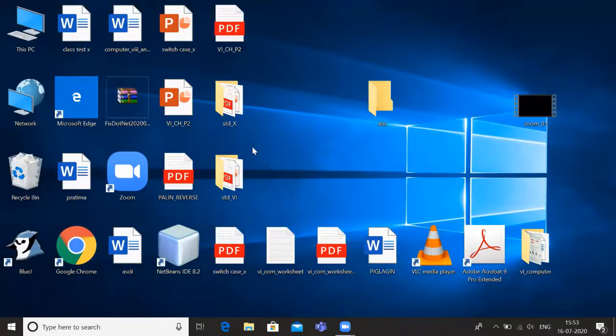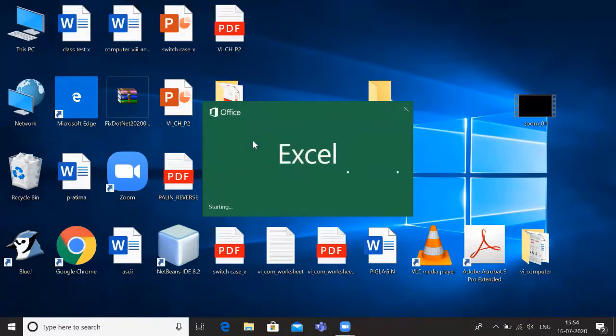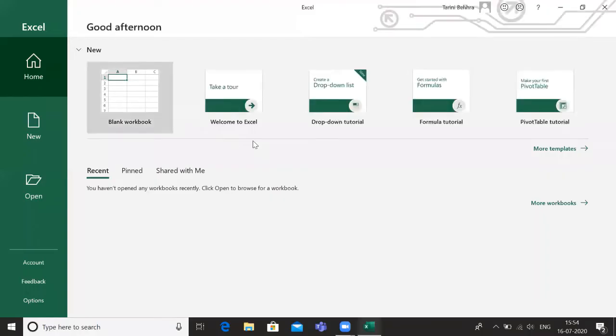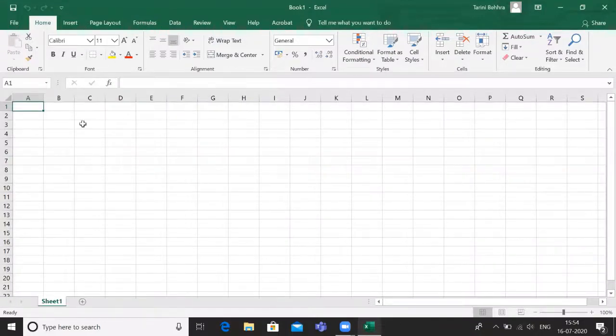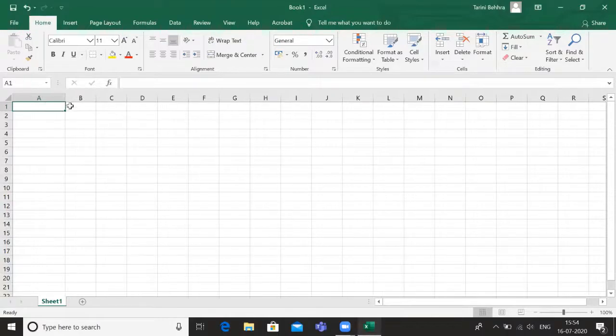I have clicked Microsoft Excel. Now it will take time to open. Now see, it is opening. Okay, now it has opened. I can create a blank worksheet. Now this is the Excel worksheet. I can do any work if I want. If a user wants to do any work in the Excel file, he or she can do it. So this is how to open apps from the tiles.